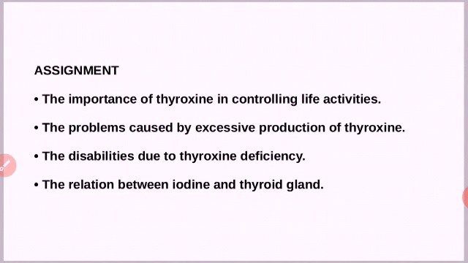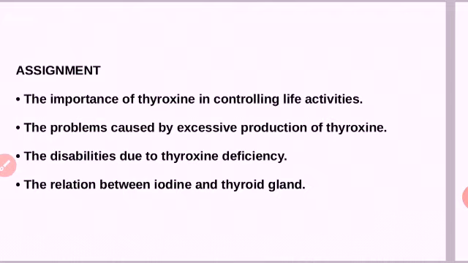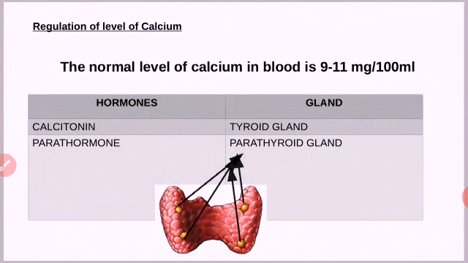Relation between iodine and thyroxine: we learned about goiter, related with the production of thyroxine. Iodine is always required for the production of thyroxine. These are the assignments as per the text. You have to complete them in the notebook. Then we will go to the next point.